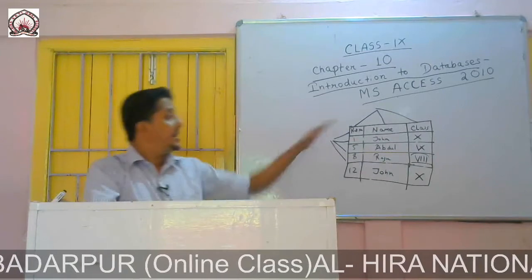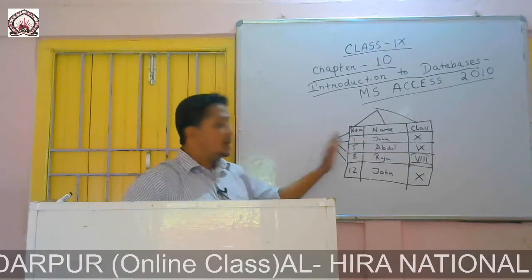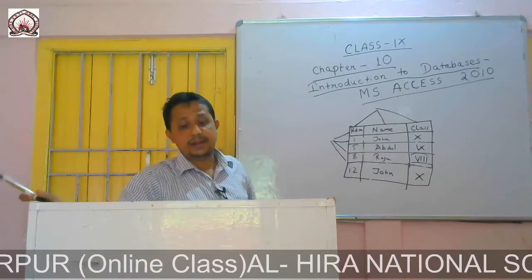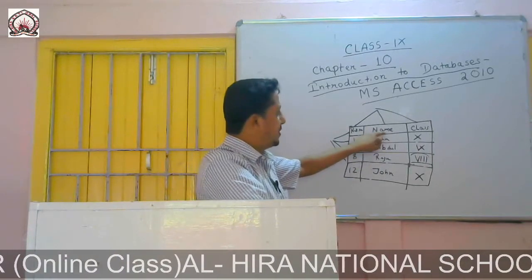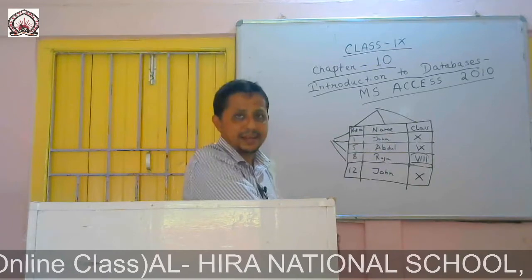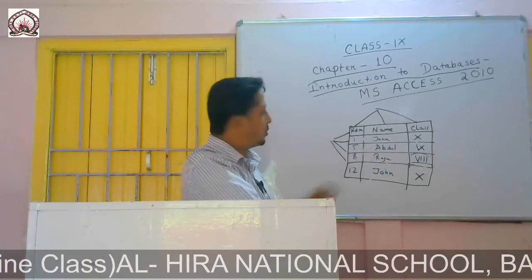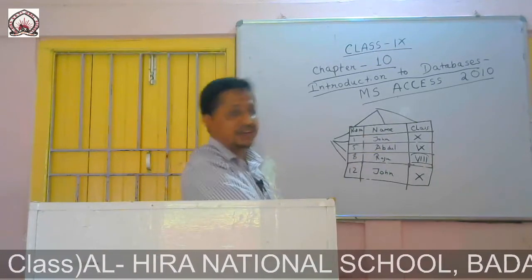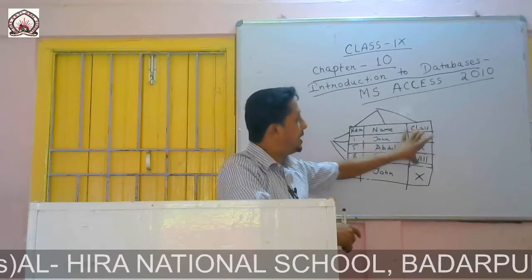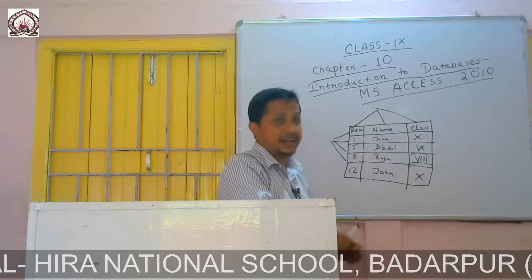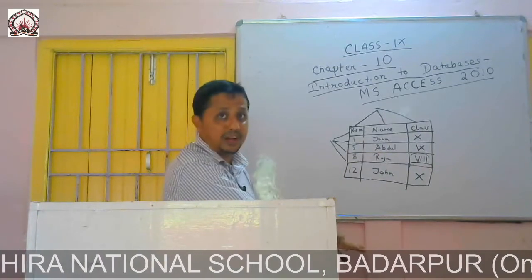We cannot have a null value, and it must be unique. For example, say if I take the field name as primary key, there will be a problem because these two names are same. If I take class as the primary key, there will be a problem because we may have many records with the same data, but the roll number will always be different.